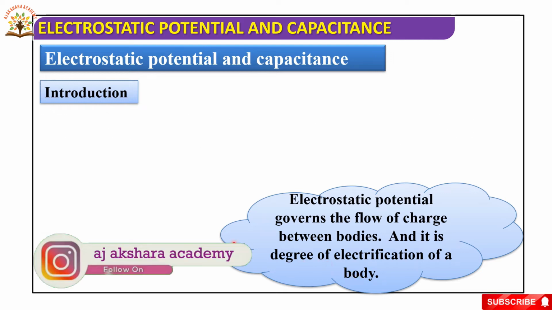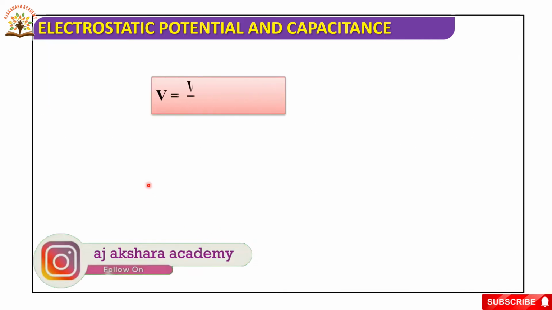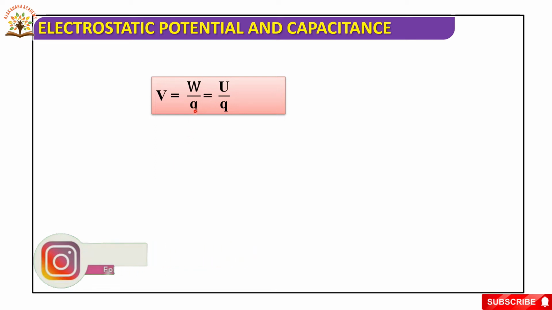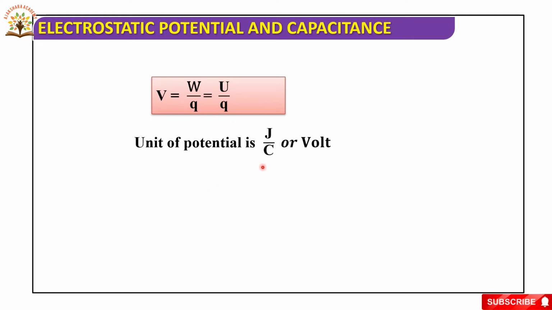Next, V is equal to W by Q, that is U by Q. The unit of potential is joule by coulomb, or volt. The dimensional formula is M1 L square T power minus 3 A power minus 1.